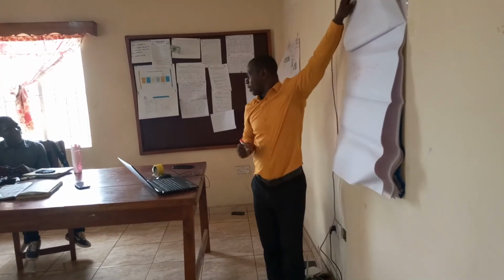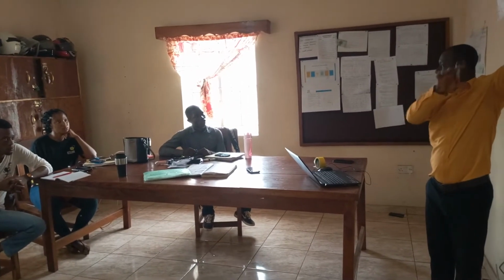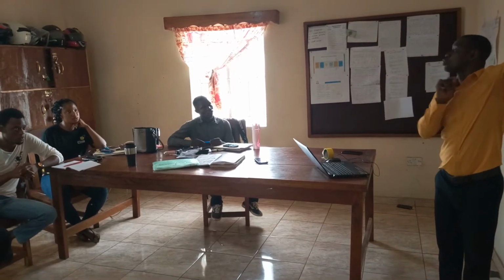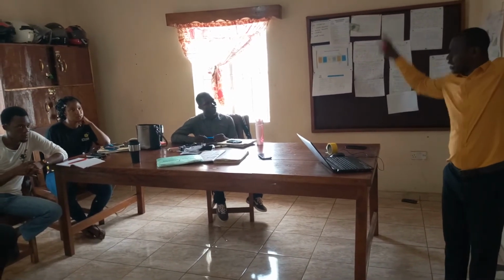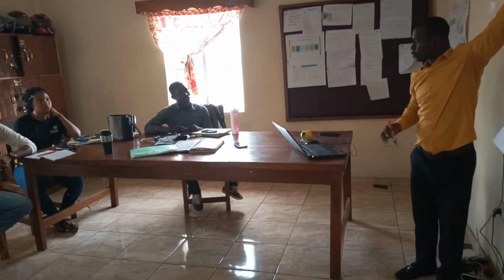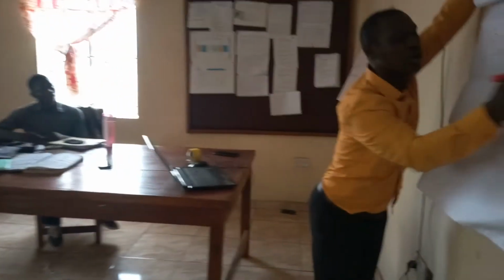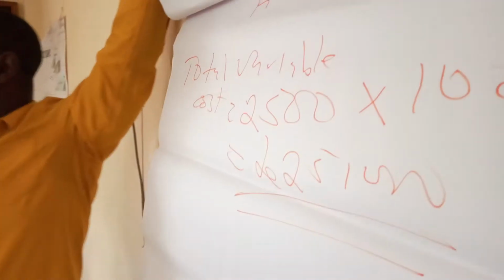So Abbas, can you help us with the total variable cost on a monthly basis? If you have already got the variable cost of producing 1 chair, which is 2,500, and you are producing 10 chairs per month, what will be the total variable cost? You multiply 2,500 by 10 chairs. So we now have 25,000 euros for all the 10 chairs on a monthly basis. Not so?